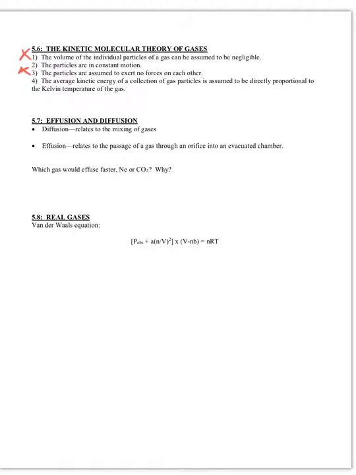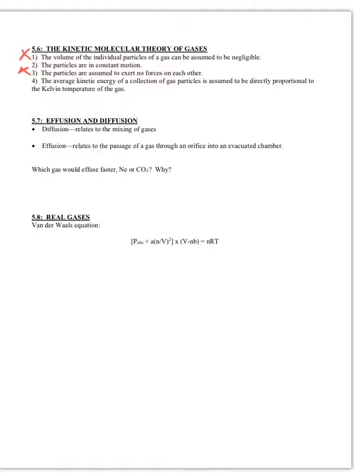All right, the reason why those are incorrect is because gases actually do occupy volume and gases actually do have forces. They do have intermolecular forces. Remember the intermolecular forces that we talked about? We talked about van der Waals, dispersion, dipole-dipole, hydrogen bonding. All right, so they do have attractive and repulsive forces.